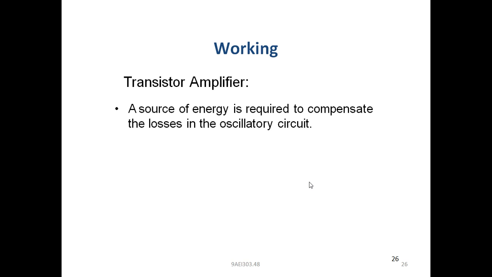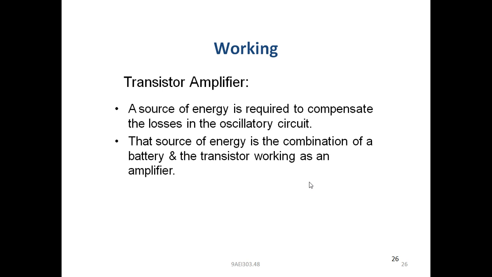Next, the transistor amplifier. A source of energy is required to compensate the losses in the oscillatory circuit. This is a big definition actually. The transistor amplifier circuit will increase the amplitude of the input signal, that is called the energy signal.